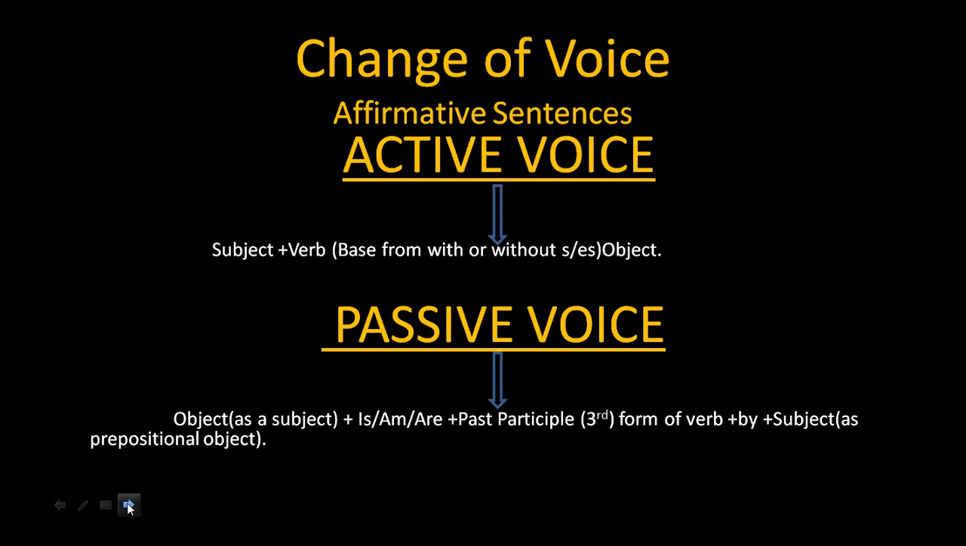Change of voice, affirmative sentences. The formation of active voice: subject plus verb, base form with or without s or es, plus object. In passive voice: object as a subject, plus is, am, are, plus past participle, third form of verb, plus by, plus subject as prepositional object.